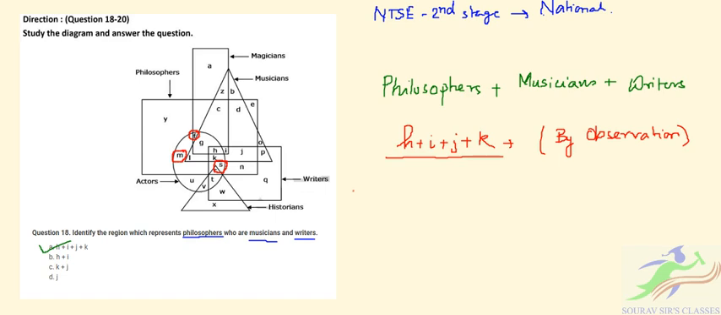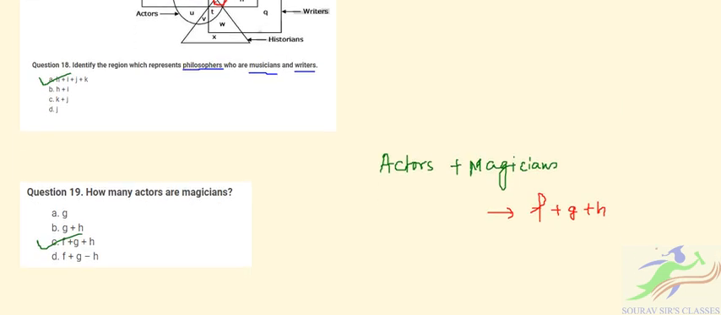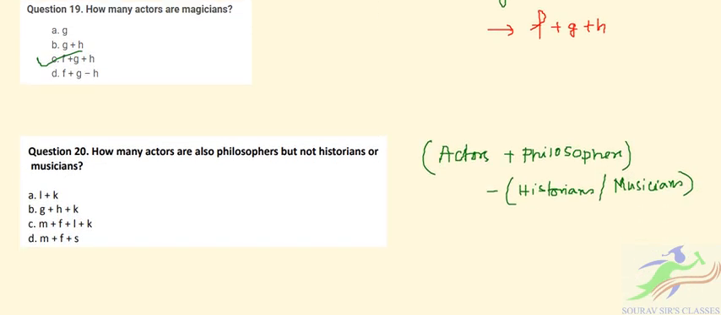So we have got the answer, that is M plus F plus S. Those who are actors and also philosophers but not historians or musicians. So in our case the correct option is option D, M plus F plus S.